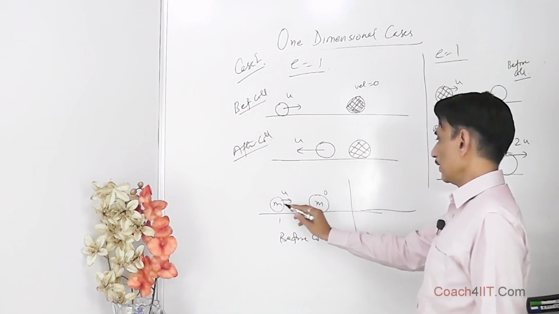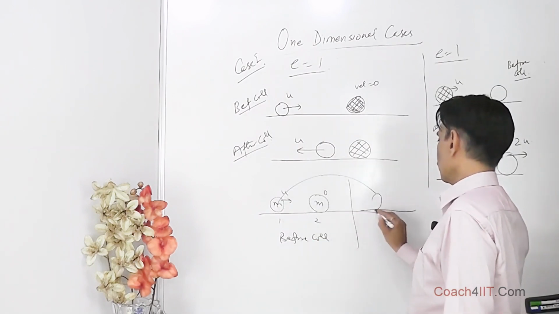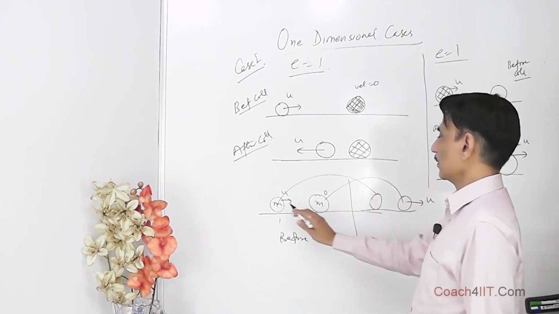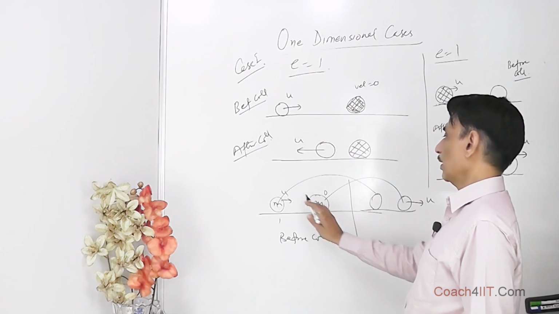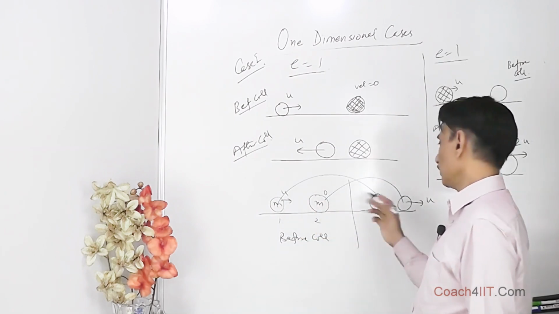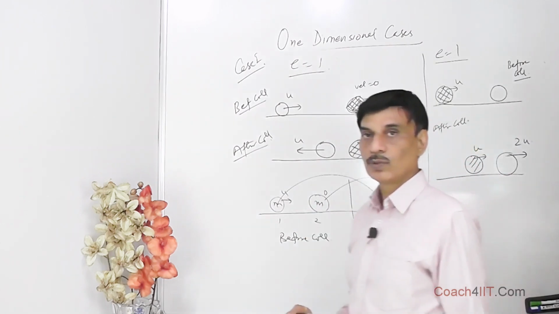Once again the velocities are going to be interchanged. So this will come to a stop and the other will have a velocity u in this direction. The velocities get interchanged, as we have just done. So this will be moving with velocity u and this will come to a halt.